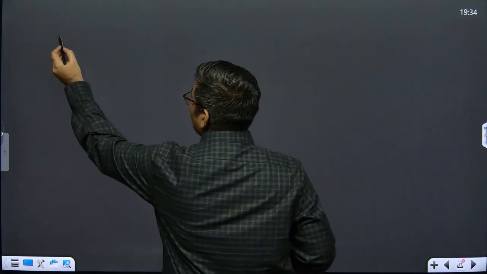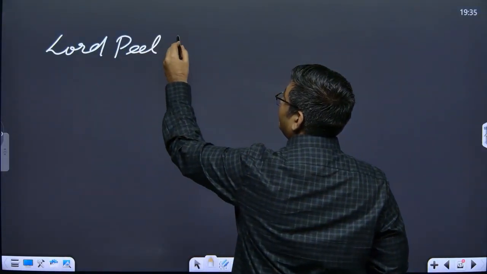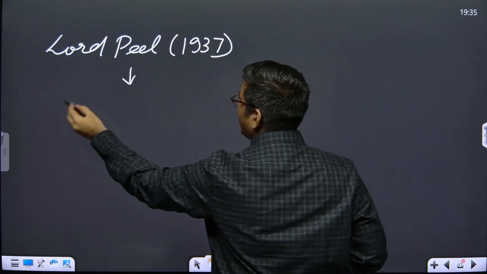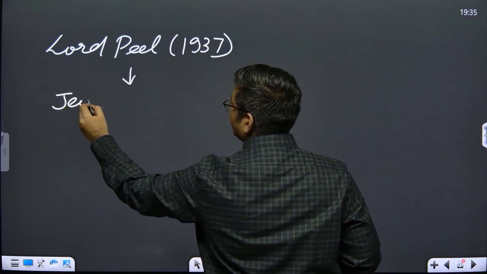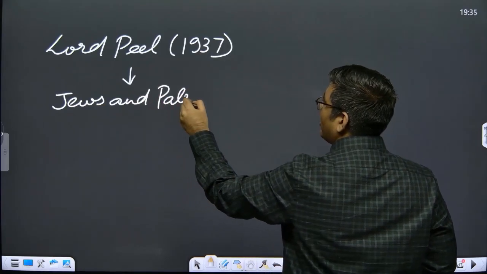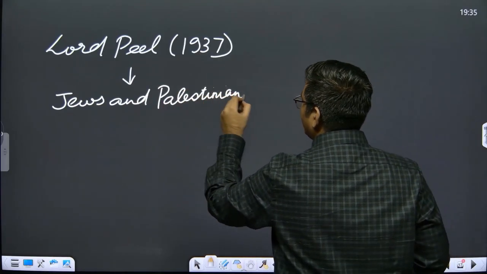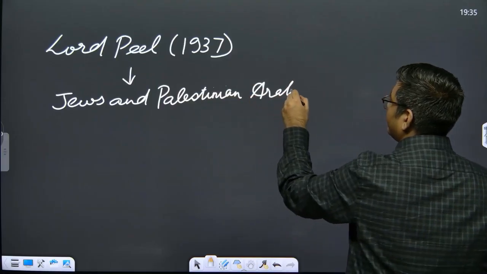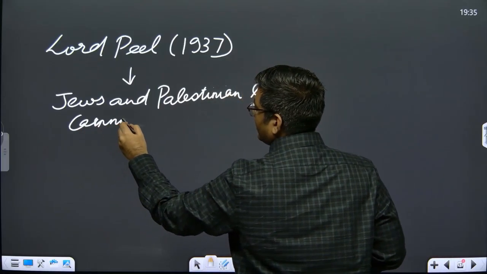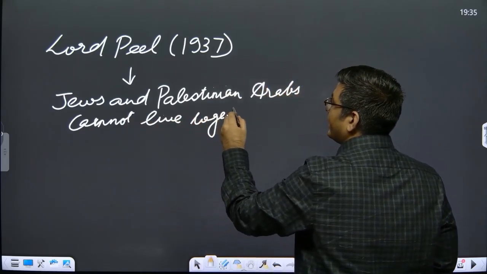The Peel Commission in 1937 basically concluded that Jews and Palestinian Arabs cannot live together. So subsequently what needs to be done?